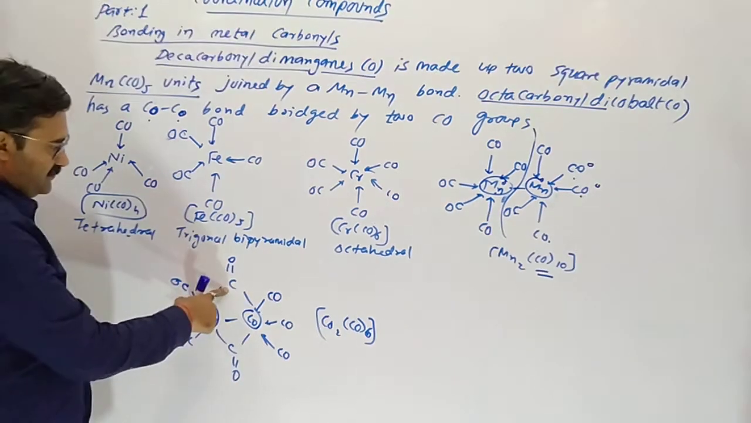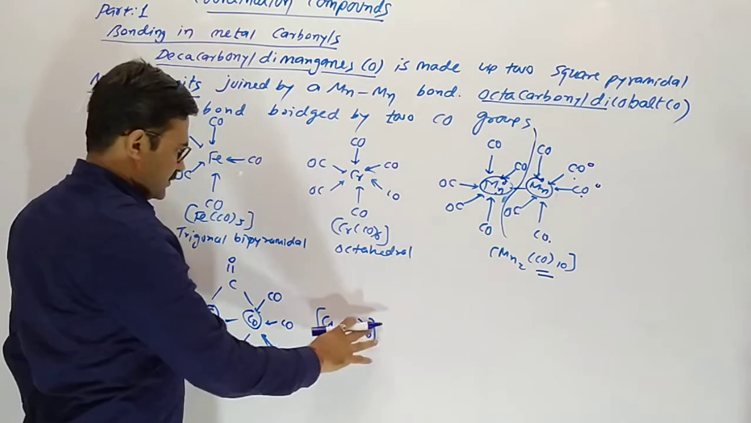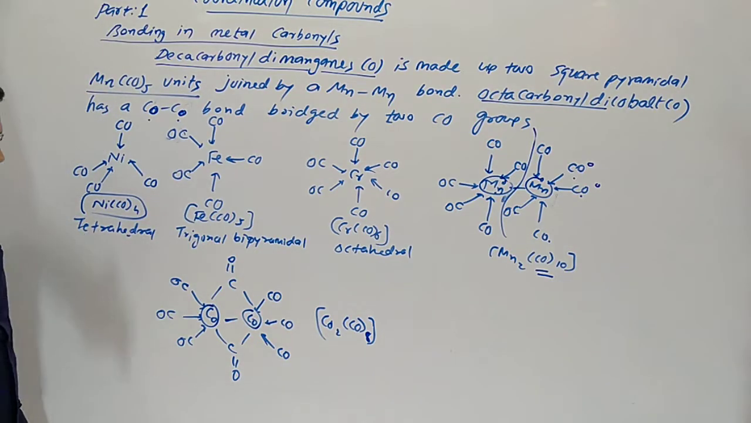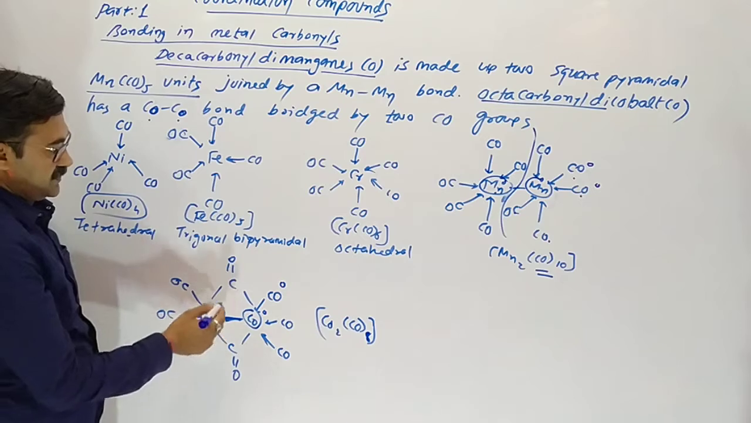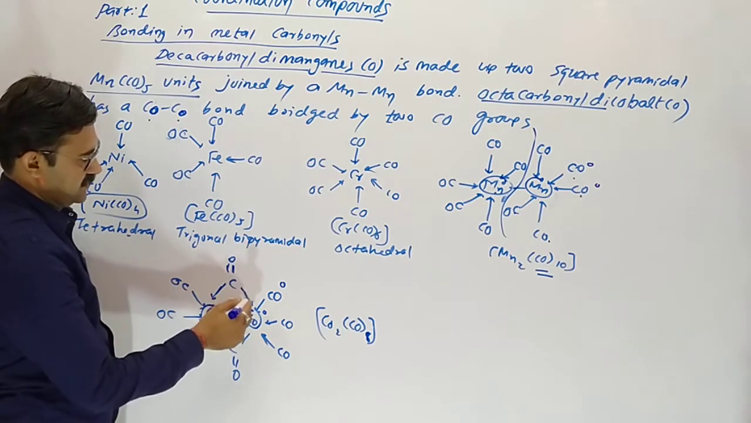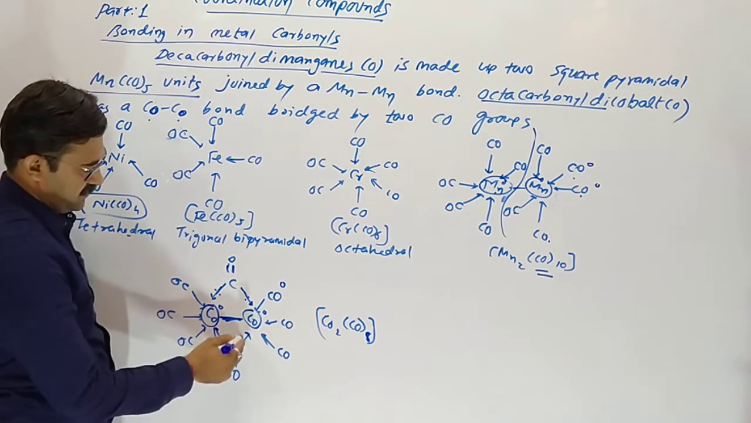Octa means 8: 1, 2, 3, 4, 5, 6, 7, 8. Co2(CO)8, octacarbonyl. Carbonyl is neutral by charge, cobalt is neutral. This carbonyl exceptionally makes two coordinate covalent bonds. This is called a bridge bond.